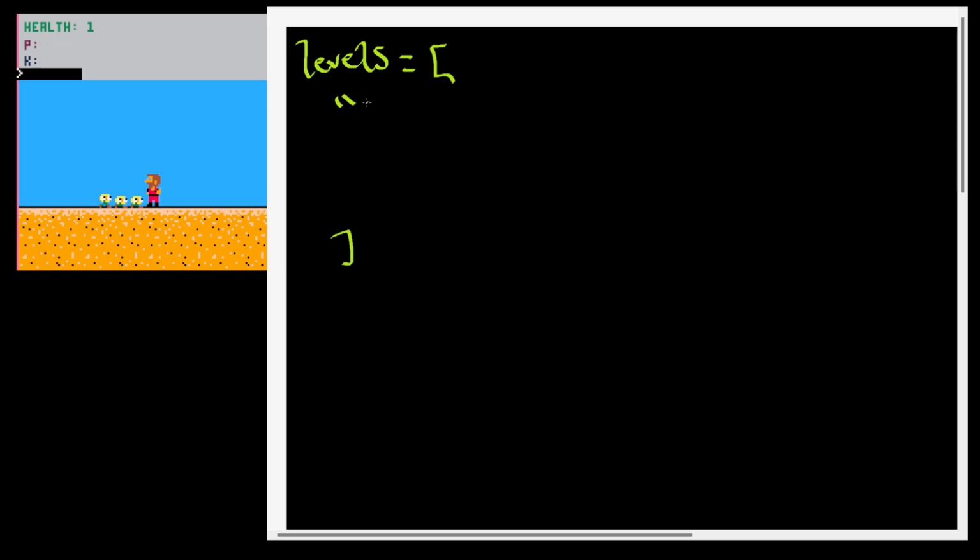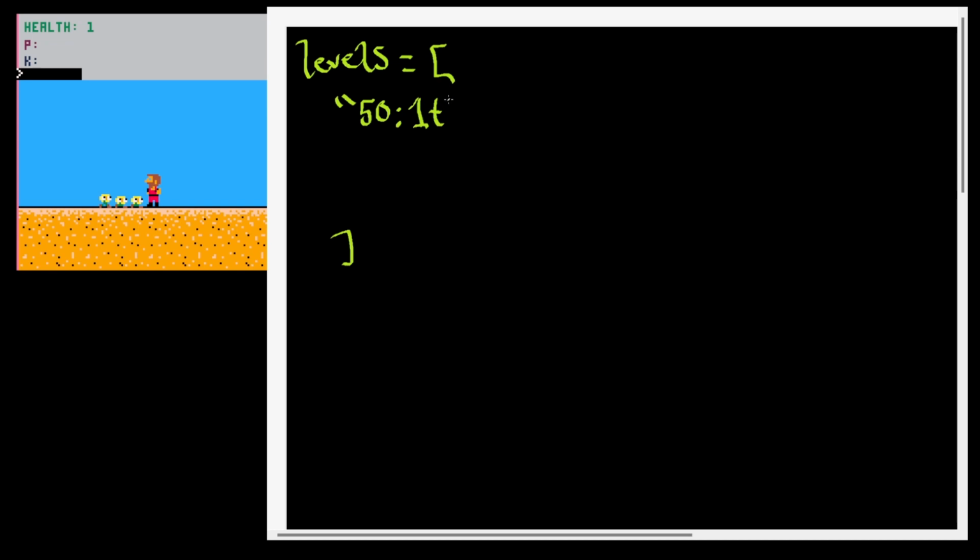So for our levels, we were saying that the levels might contain some baddies, and we want the baddies to appear at certain points, like when the player reaches certain distances. So let's say, for example, when the player reaches meter 50, we want to spawn one tree. So we might do something like 50, and then some sort of delimiter like a colon, and then the number of baddies that we want to spawn, and then the baddie type, like that. And that would be one entry in the level.